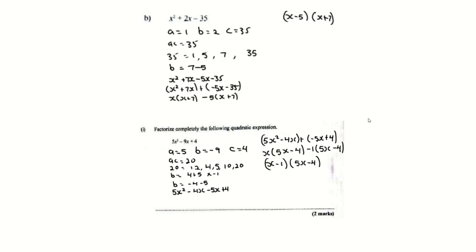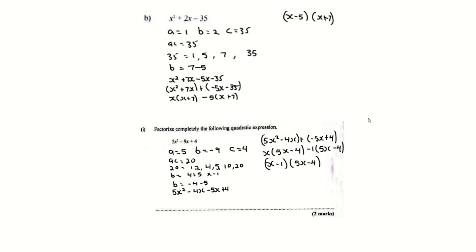Alright. Then you multiply a by c, which is 20. Find the factors of 20. 1 and what gives 20? 1 and 20. That is your first pair. 2 and what gives 20? 2 and 10. Could 3 go into 20? No. Could 4 go into 20? Yes. How many times? 5. There's no number between 4 and 5, so these are all my factors of 20.